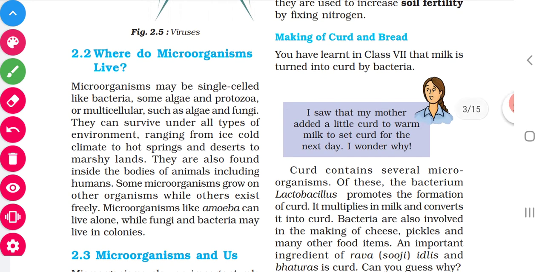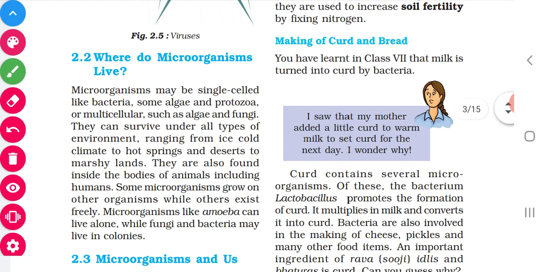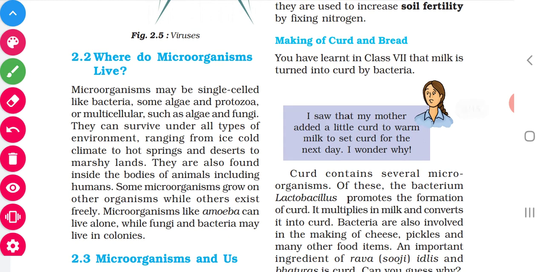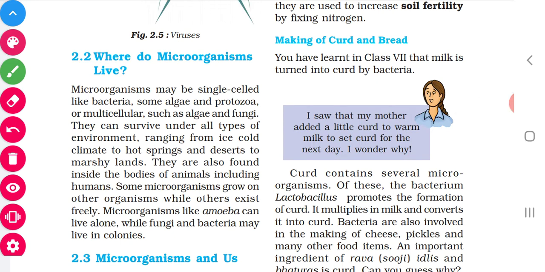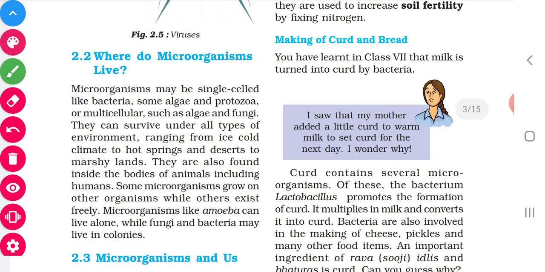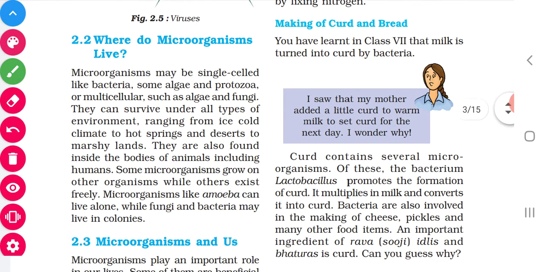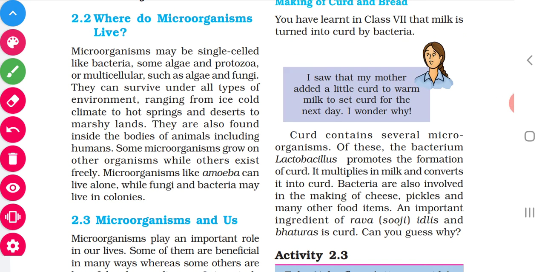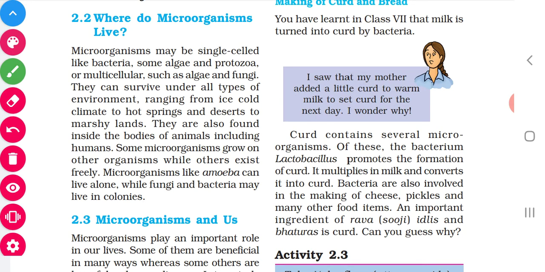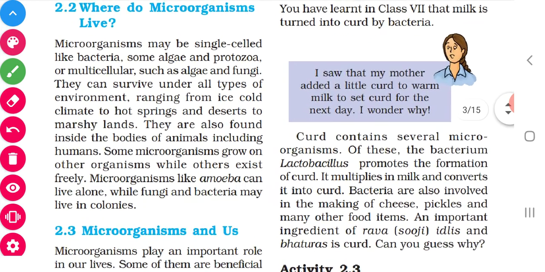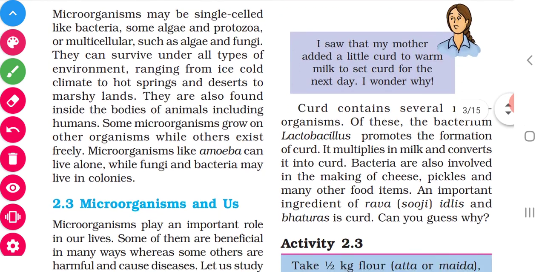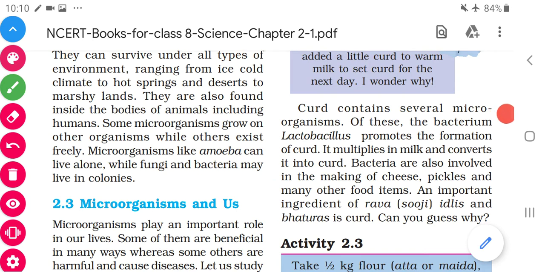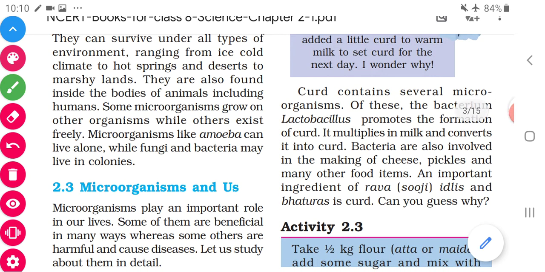Yes. Then 2.2, where do microorganisms live? I told you, bacteria, fungi, virus, algae, protozoans. These are microorganisms. Listen, children, they can survive in all types of environment, from ice cold to hot springs to deserts. They can grow inside the body of humans and animals. They can live alone, or they may exist in groups. They may live in marshy lands and wasteland also. These microorganisms are found everywhere.